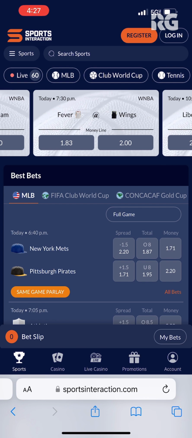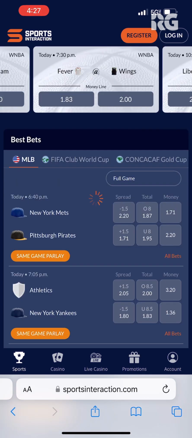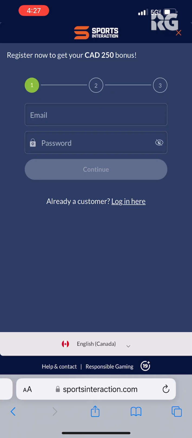Here's how the sign-up process works on mobile. To do that, you want to click register in the upper right-hand corner. And then as you'll see here, there's a multi-step process. For this, you'll just have to provide information such as your email, password, your name, your date of birth, your full address, mobile phone number, and more. And you'll have to agree to the terms of service. And then later, you'll need to confirm your email. You always want to make sure that you use accurate information when you sign up at sportsbooks like Sports Interaction to ensure you have the maximum player protections, and you also want to make sure you access responsible gambling tools right when you log in.